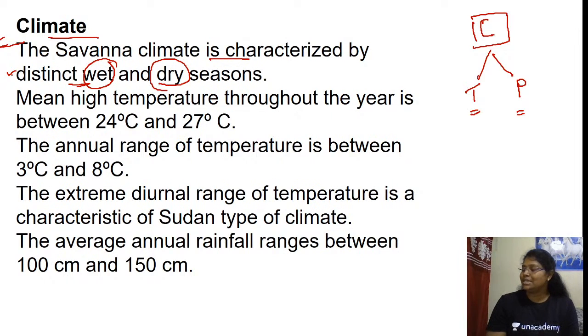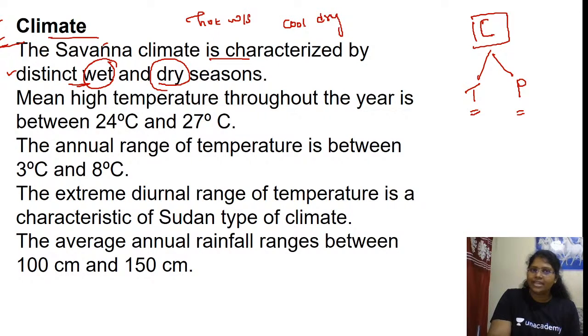When is the wet season? Didn't I say this word? Hot wet season and cool dry season. Mean high temperature. So the temperature throughout the year is between 24 and 27 degrees Celsius.